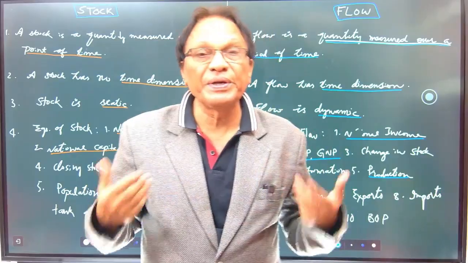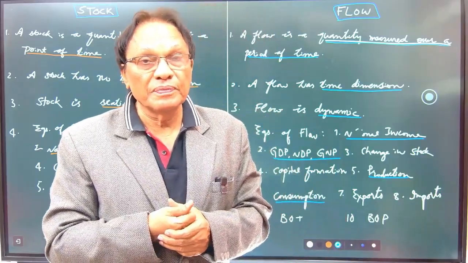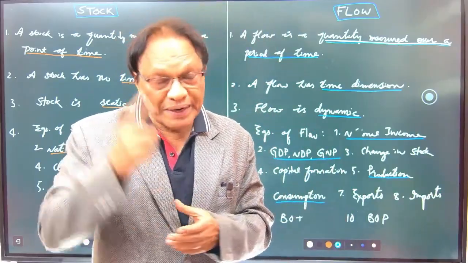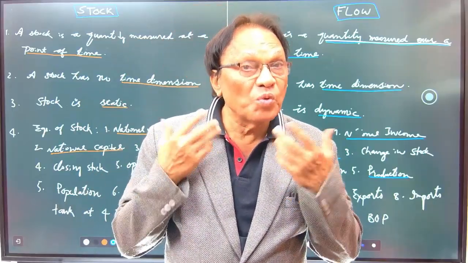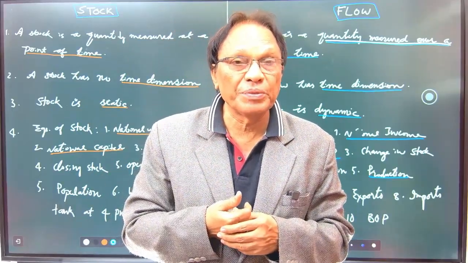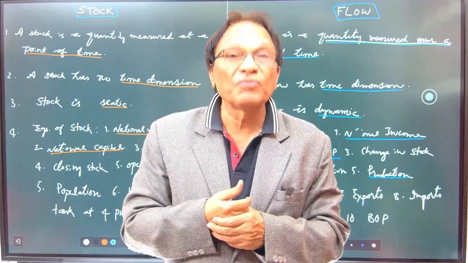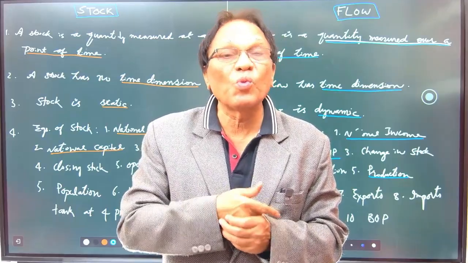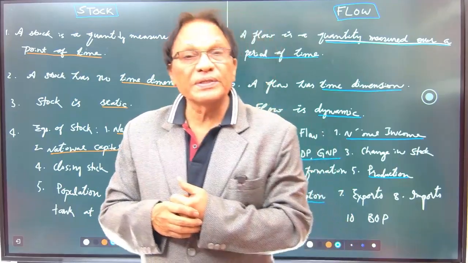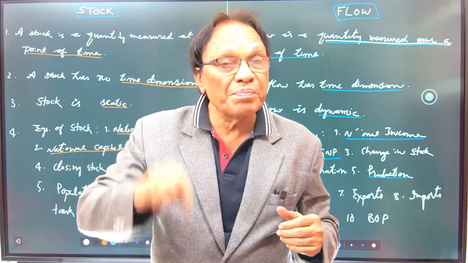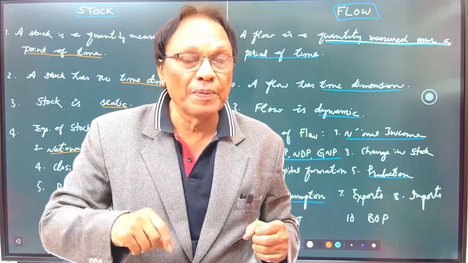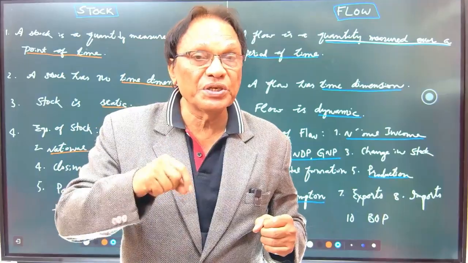We are quite familiar with this. There are hundreds of variables in economics. Mind it, more than 90% of the variables in economics are flows. What exactly is flow? What exactly is stock? Stock is a quantity measured at a point of time. It's a quantity measured at a point of time.